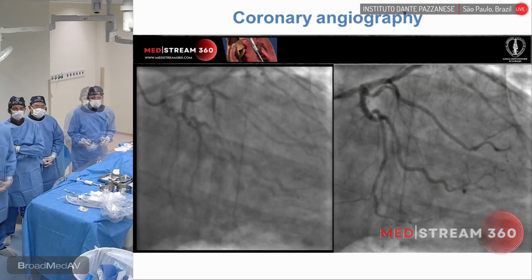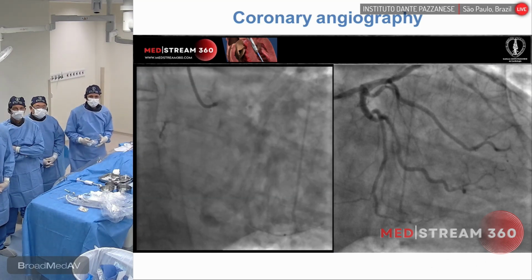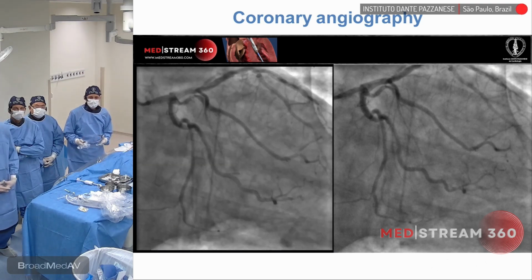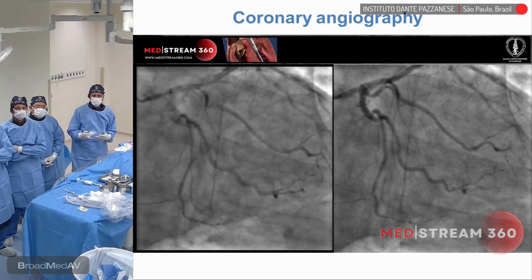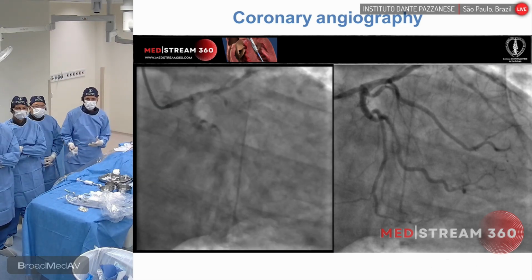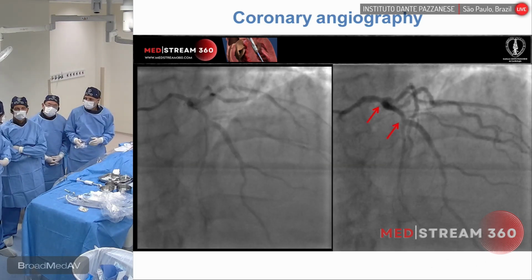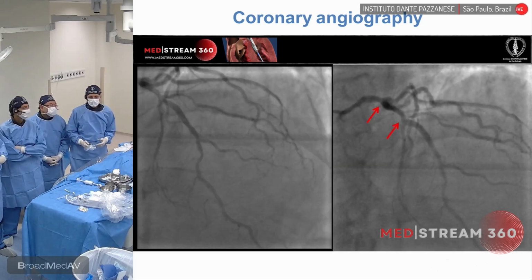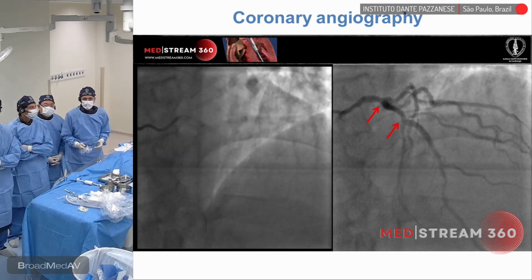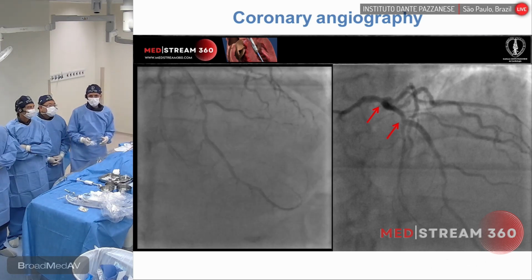In the left system, we can see here in the RAO view, it calls the attention that his left main looks like the diameter is a bit less than what you would expect if you compare the diameter of the proximal LAD and the circumflex, but no significant disease observed. So what is the percentage of lesion would you classify this? Here in this view, maybe 30%. In the LAD or in left main? In both. In the distal left main and also at the proximal LAD.